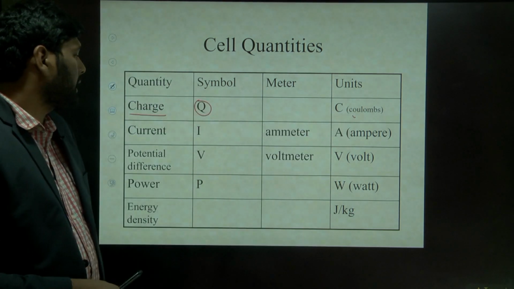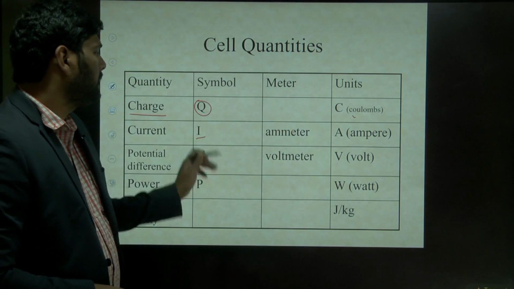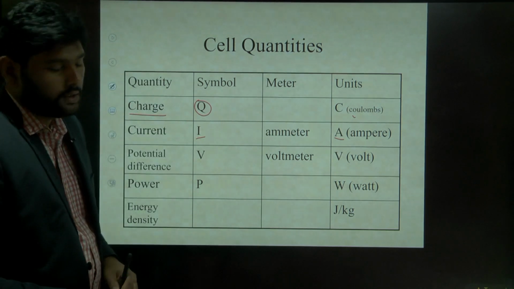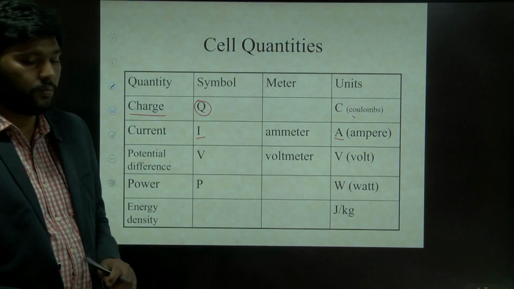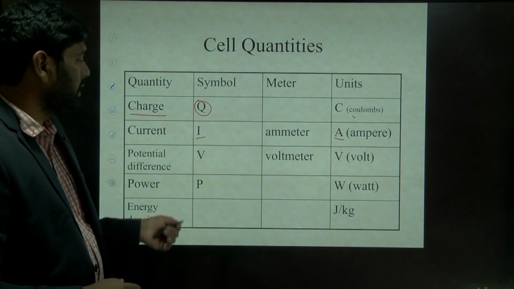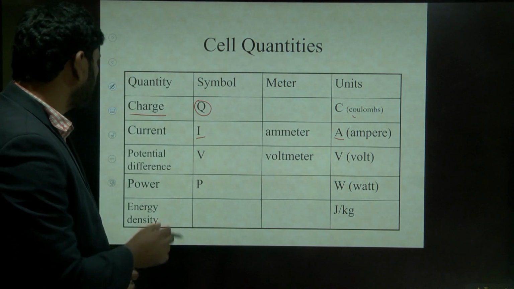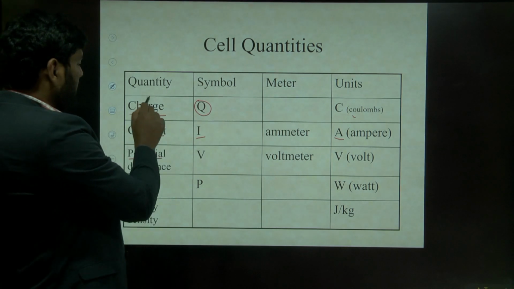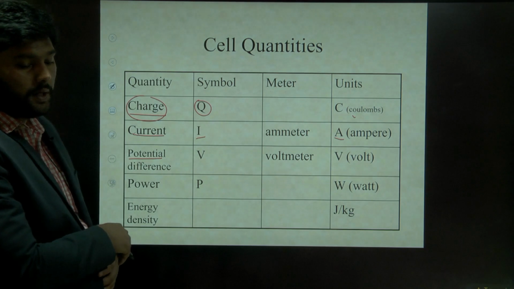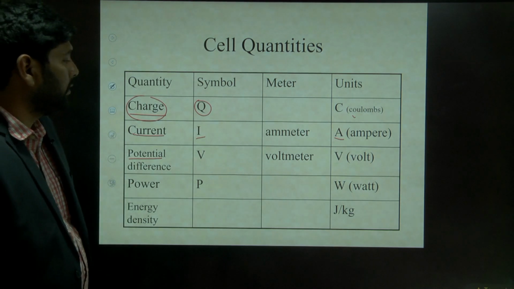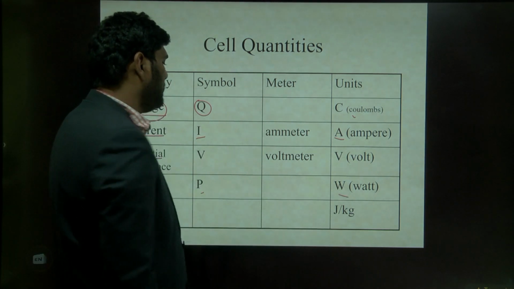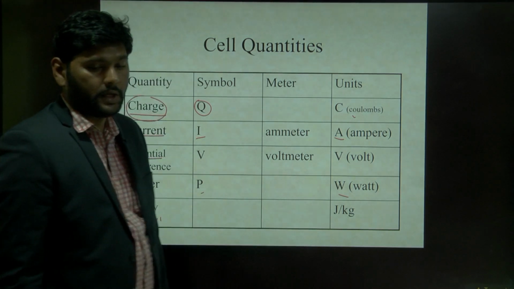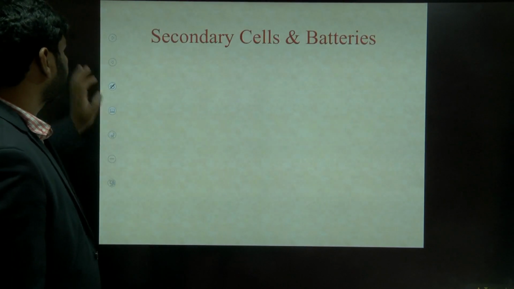Next, current, represented with I. The unit for current is the ampere, represented with A. Understand? In the same way, potential difference is represented with V, measured with a voltmeter. Because of this potential difference, you have the electric current. This electric current is nothing but charge flow per unit time. Next, power, represented with P, and its units are what? And energy density means joule per kg. This is what we have.